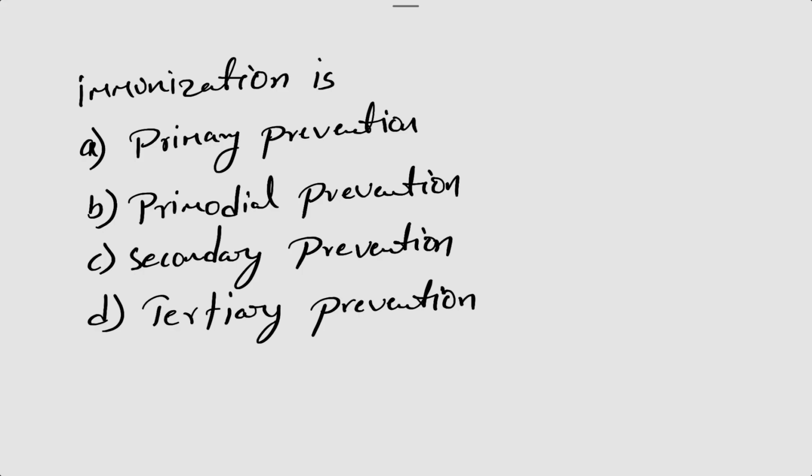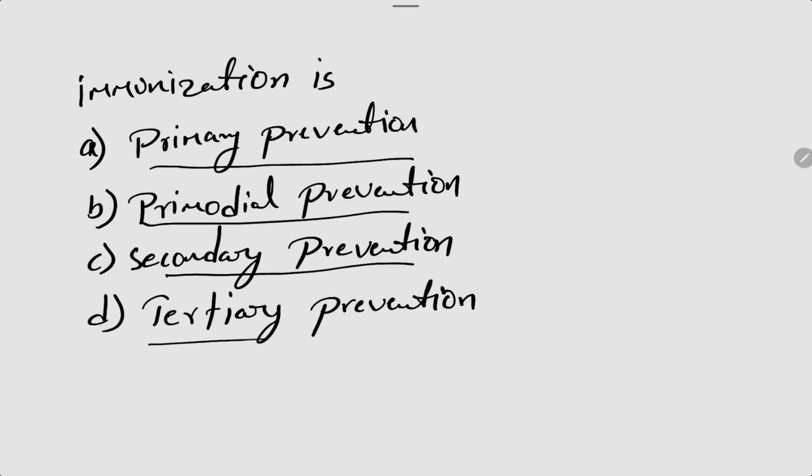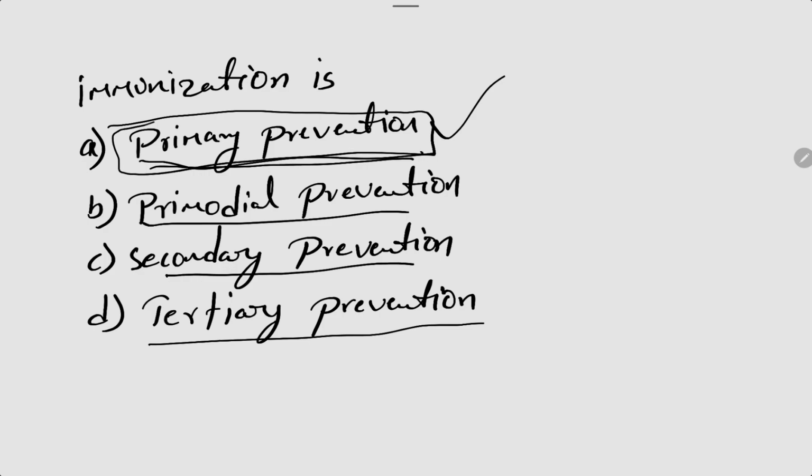So among these four prevention types, immunization comes under which type of prevention? Options are primary prevention, primordial prevention, secondary prevention, tertiary prevention. So what is the correct answer? Option A, primary prevention. So immunization is giving primary prevention of communicable diseases. Okay, so immunization comes under the primary prevention.